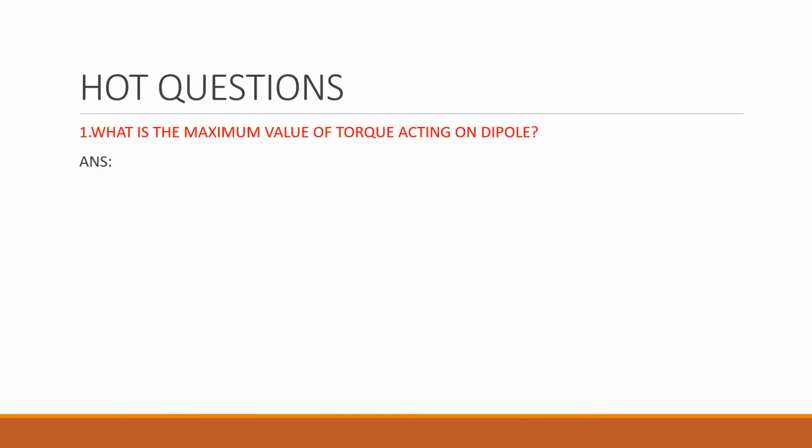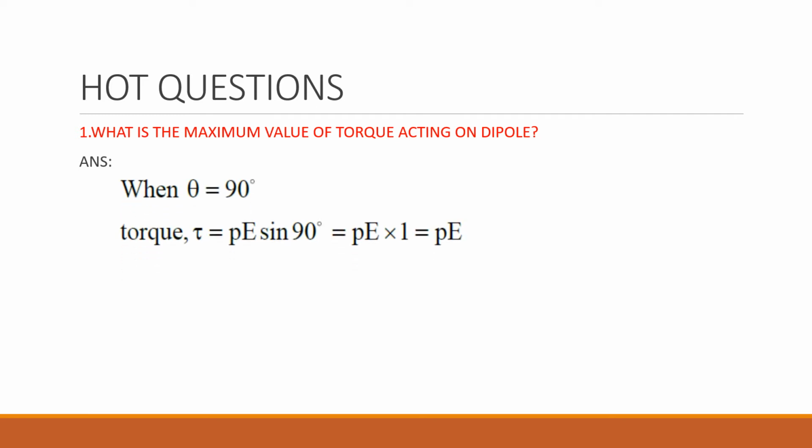Some hot questions related to this torque. What is the maximum value of torque acting on a dipole? Can you answer? What is the maximum value of torque? Since it is sine theta, the maximum value is when theta is equal to 90. So we'll get the maximum value of torque when theta is equal to 90. So tau is equal to PE. That time the maximum value is PE. That is, the dipole is aligned perpendicular to the direction of the electric field. That is, theta is 90.